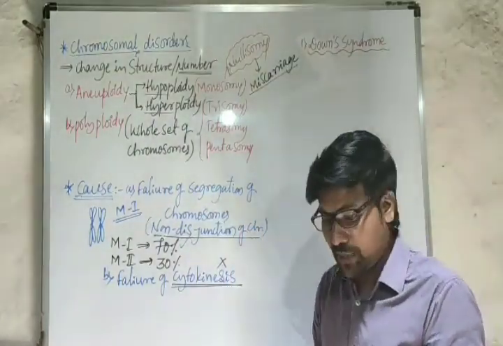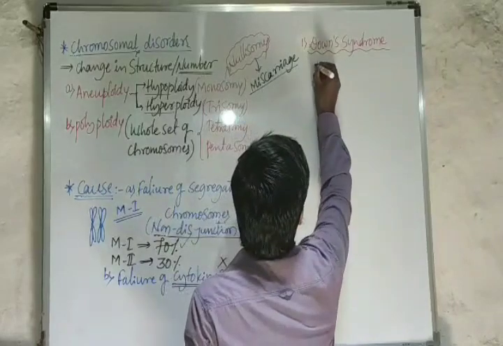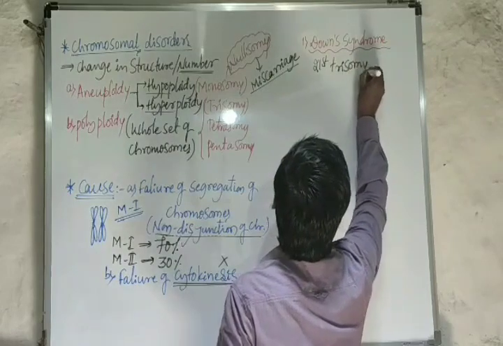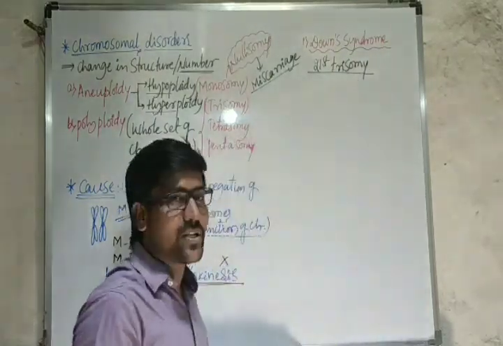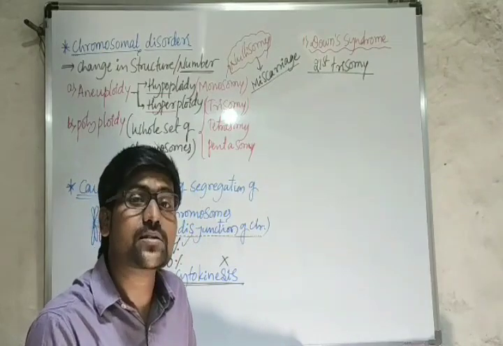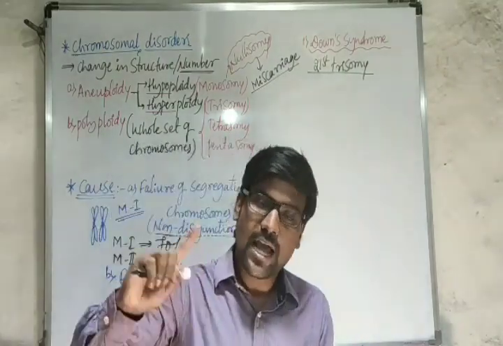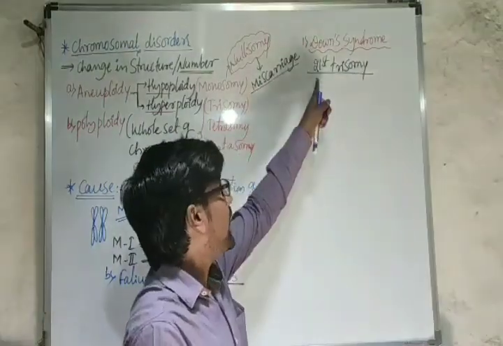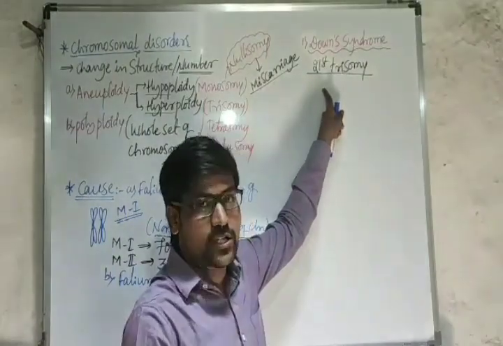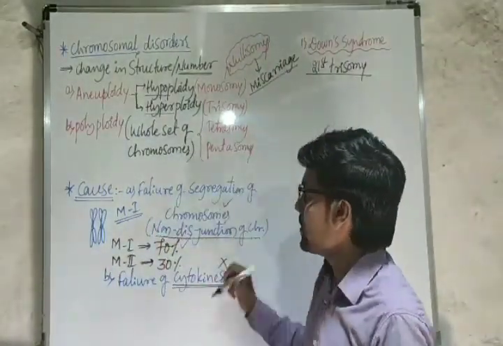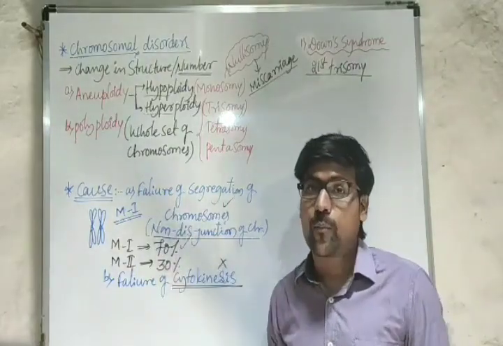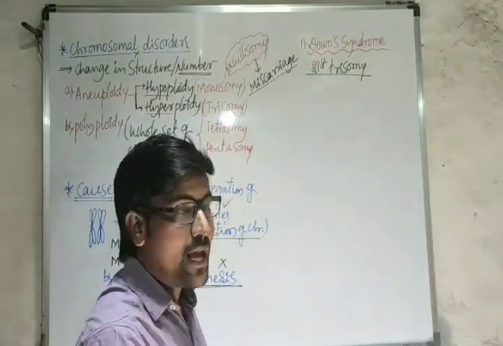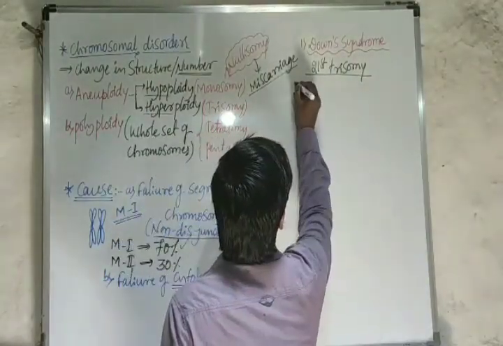Down's syndrome is also called 21st trisomy. Why is it called 21st trisomy? We have a total of 23 pairs. The last, 23rd pair, is the allosome, and the remaining 22 pairs are autosomes. Here, in the 21st pair, one chromosome is extra. The reason is the failure or non-disjunction of chromosomes or chromatids. Because of that, one chromosome is extra, and this disease is sometimes also called